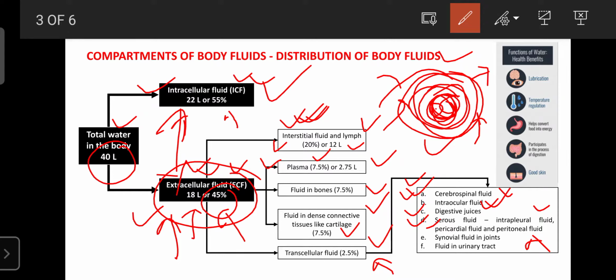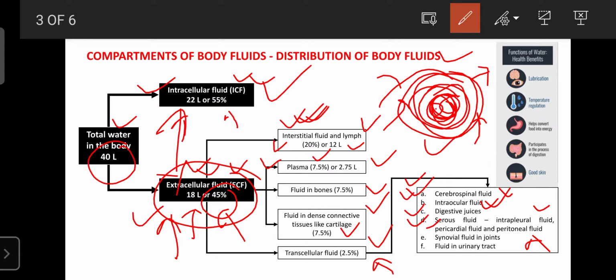The lungs have certain layers, and between these layers one cavity is created, known as the intrapleural cavity, which is filled with fluid. That fluid is considered the intrapleural fluid. And next one is the pericardial fluid.